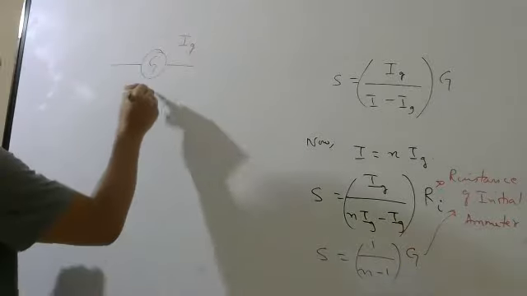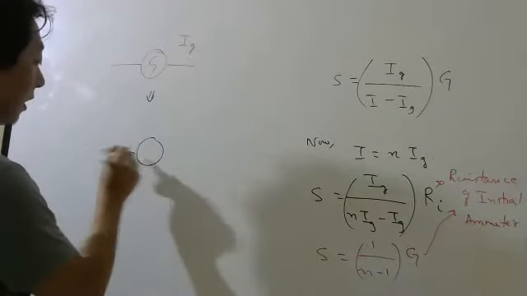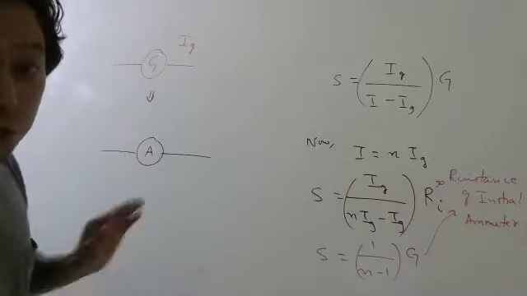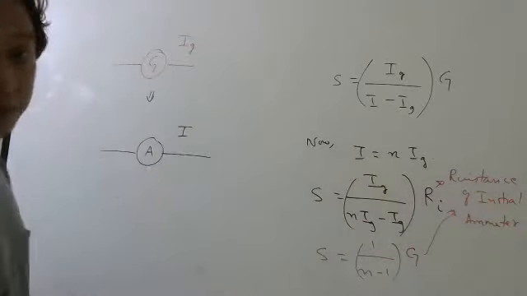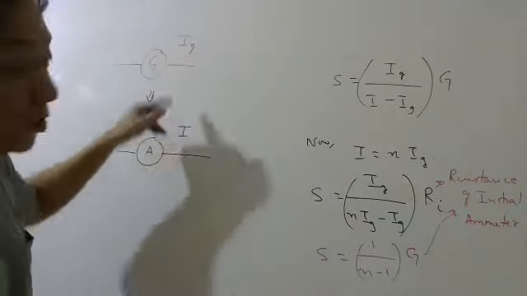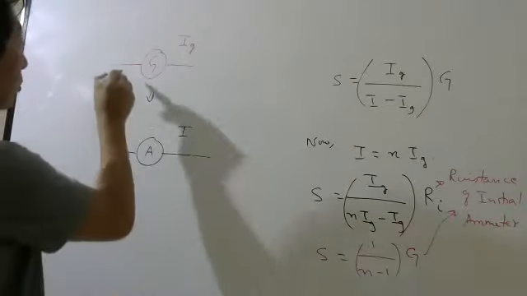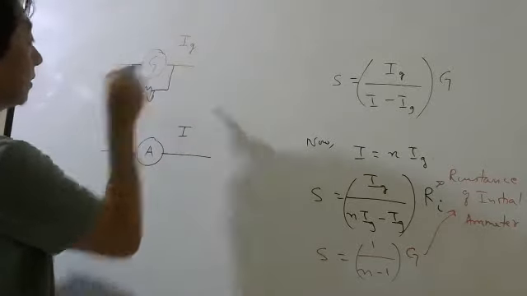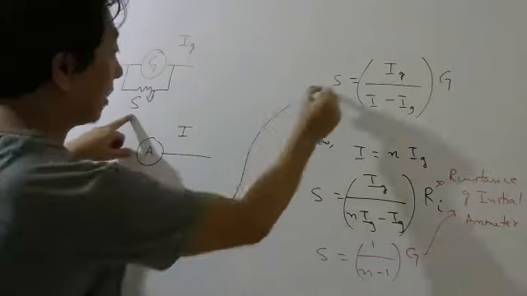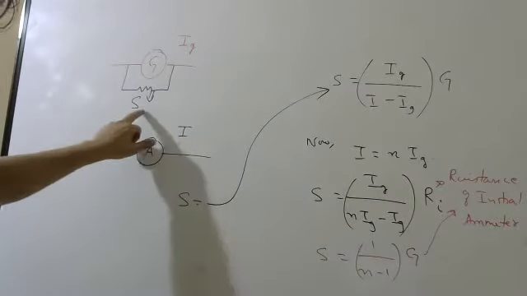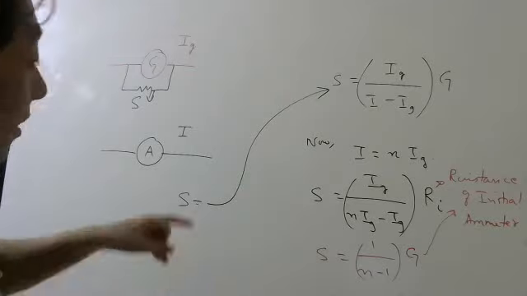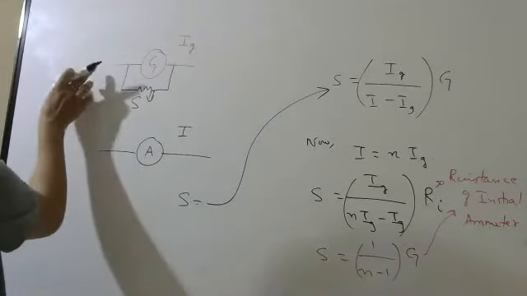Now you want another current measuring instrument, called an ammeter, which can measure up to I. So you are trying to increase the range from Ig to I. What you need to do is put a shunt here, and to calculate that shunt, you have to use this formula. Once you put the shunt in parallel to the galvanometer, it will become an ammeter whose range will now be I.